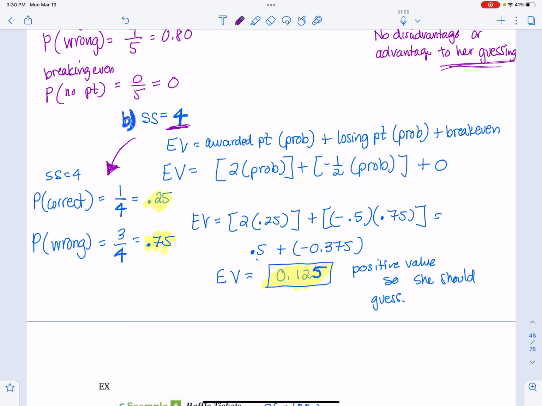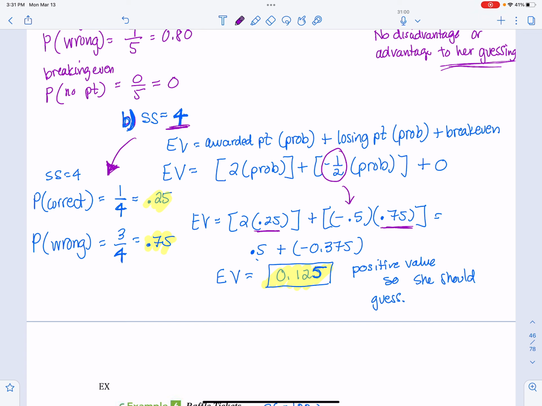So if I plug in these values, I get 2 points awarded for a correct answer times the probability of that happening, which is 0.25, plus the probability that she loses points is 0.75, and I'm going to multiply that by negative 1/2. Now you might see here I changed negative 1/2 to negative 0.5, and what I'm going to do now is multiply this together. So 2 times 0.25 is 0.5, and negative 0.5 times 0.75 equals negative 0.375.